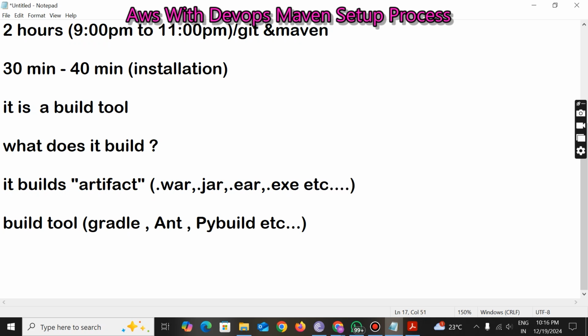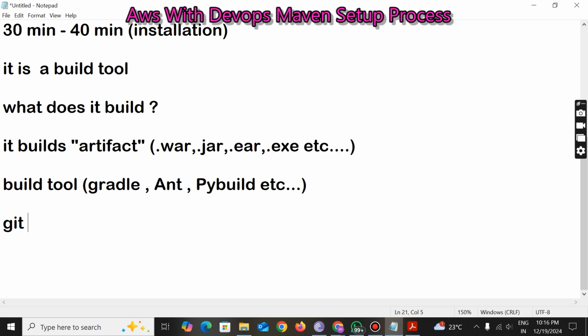Actually, see, what is the purpose of Git, guys? What did you do in Git? What is the need of Git actually? If someone asks you what Git means, what will be your answer? Tell me. Anyone? What is the purpose of Git? Tell me.